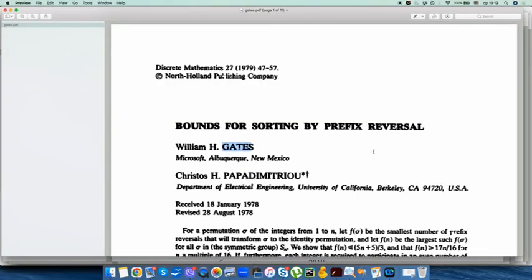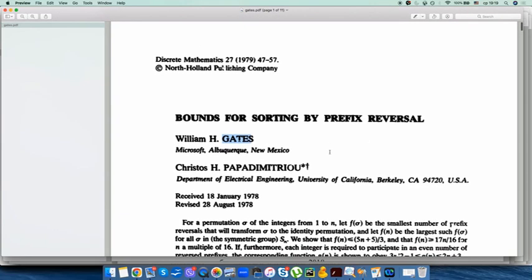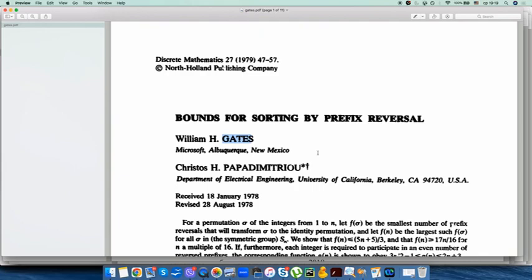Hi, lesser known math fans. Today I will show you something unique. You can read here who is the author of this paper, William H. Gates, Bounds for Sorting by Prefix Reversal. This is the Journal of Discrete Mathematics from 1979.